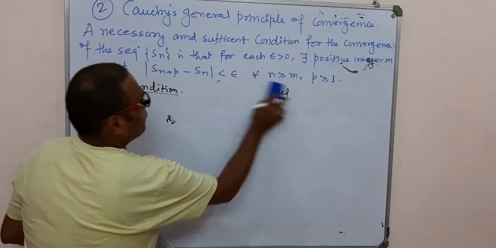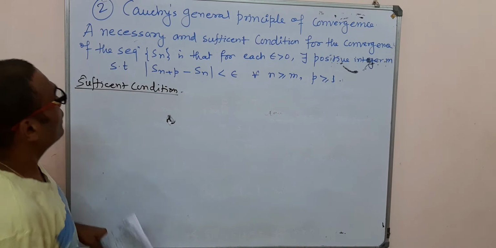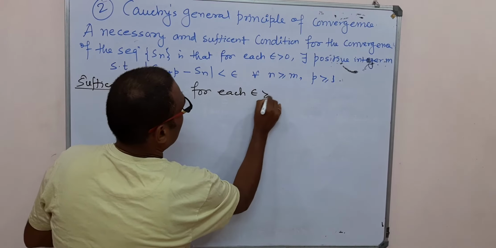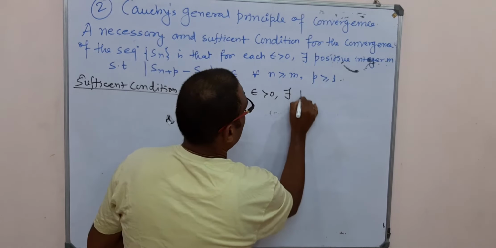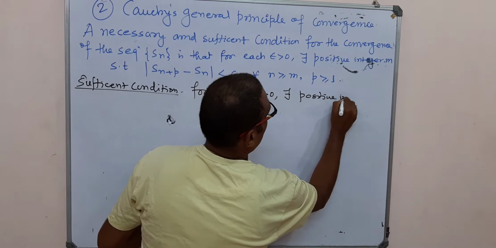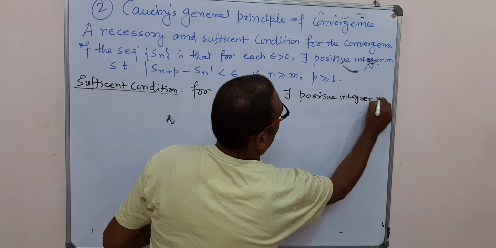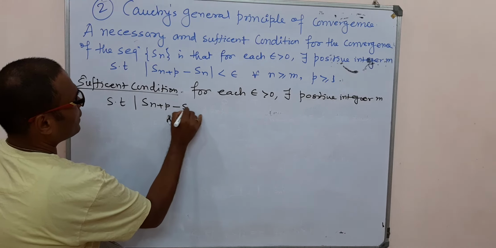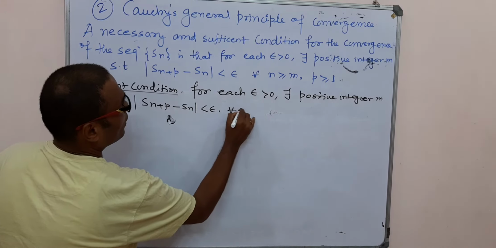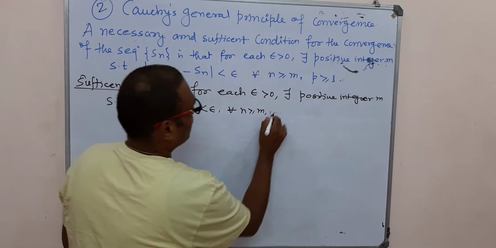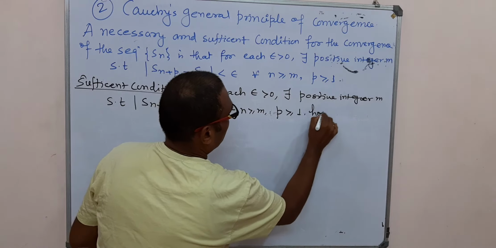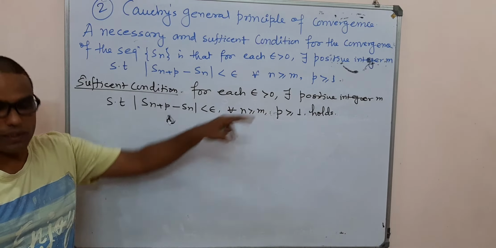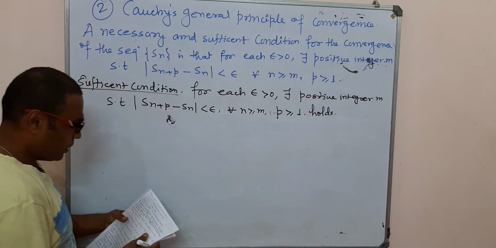So we start with the assumption: for each epsilon greater than 0, there exists a positive integer m such that the mod of S(n+p) minus S(n) is less than epsilon for all n greater than or equal to m and p greater than or equal to 1. This is true. So we establish the sequence converges to the limit L here.